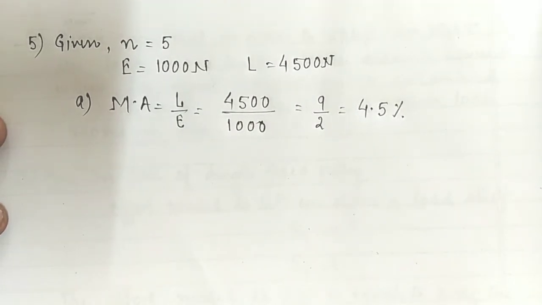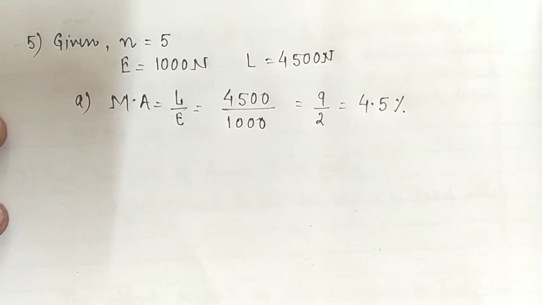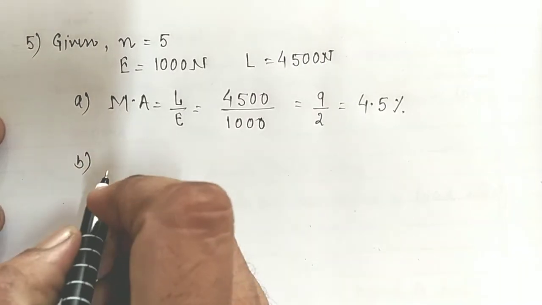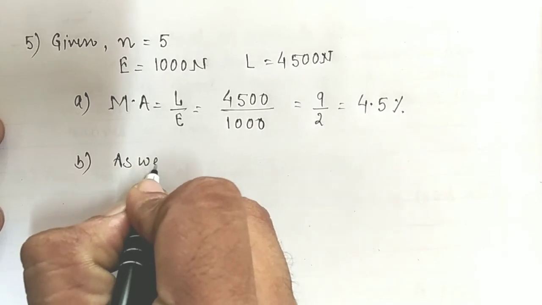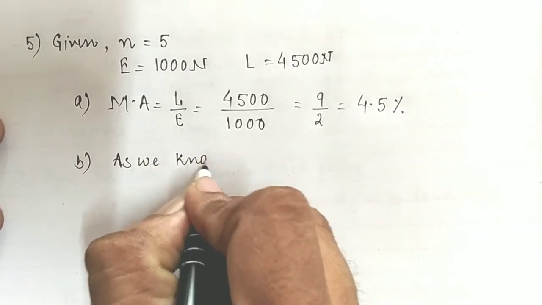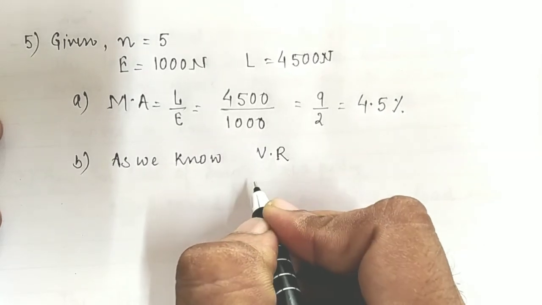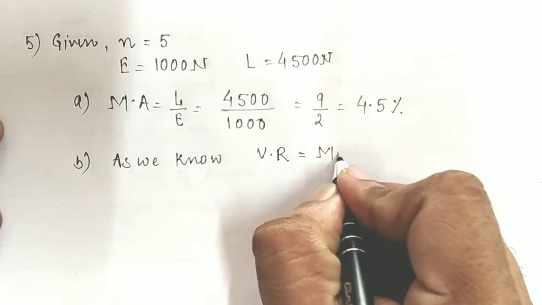Okay, that is a block and tackle system of 5 pulleys. Now we have to calculate the velocity ratio. Children, as we know, the velocity ratio for any machine will be equal to the mechanical advantage of the machine.